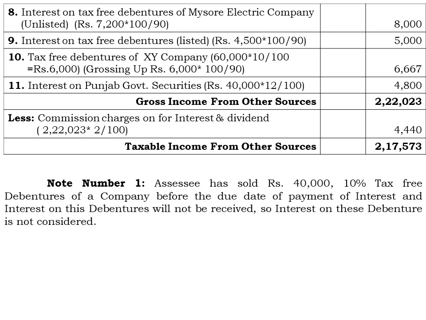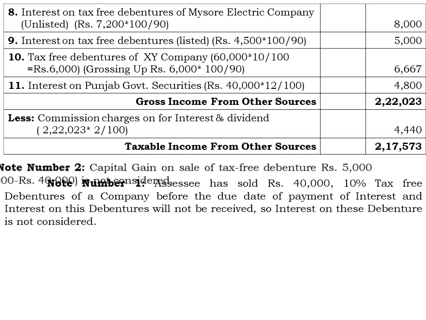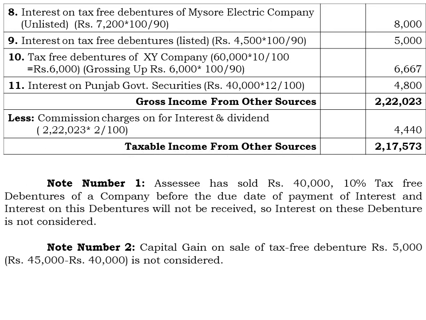So on 60,000 we have to calculate the 10% rate of interest, that comes to rupees 6,000, and the grossing up will be 6,000 multiplied by 100 divided by 90. Again we have to do the grossing up for this one, the 6,000 rupees of taxable debenture interest amount, that comes to rupees 6,667.